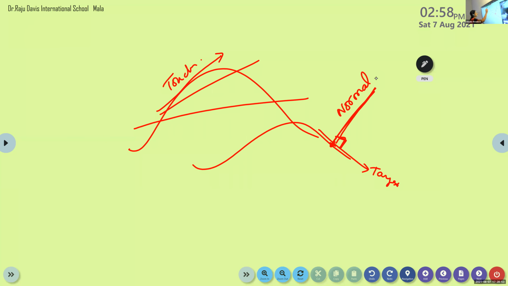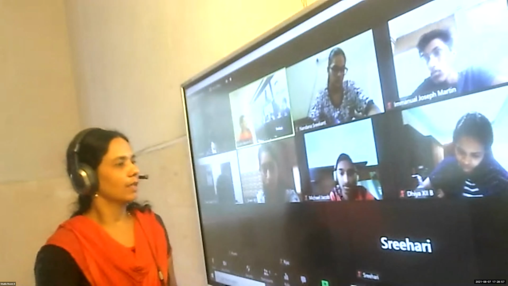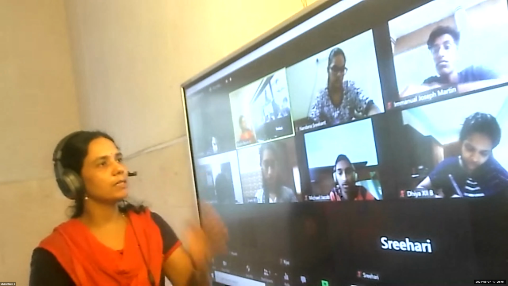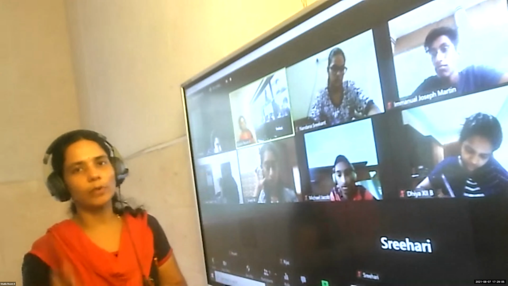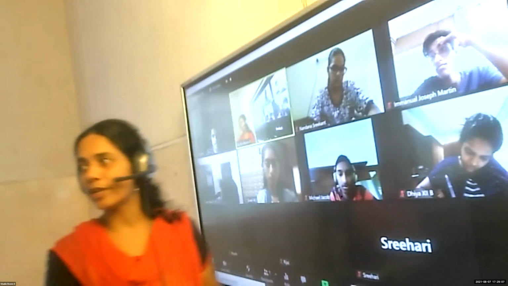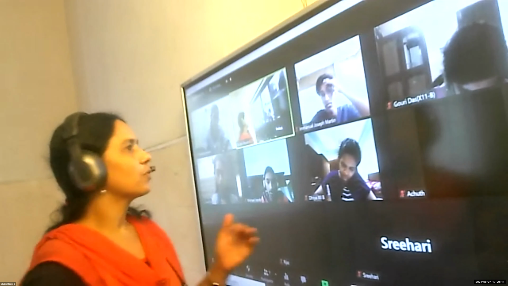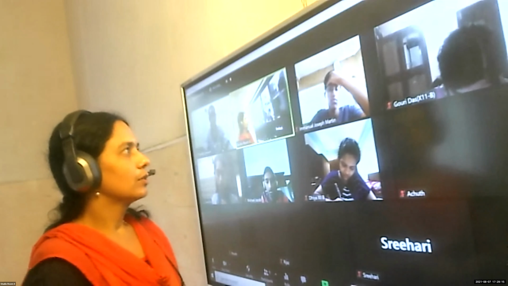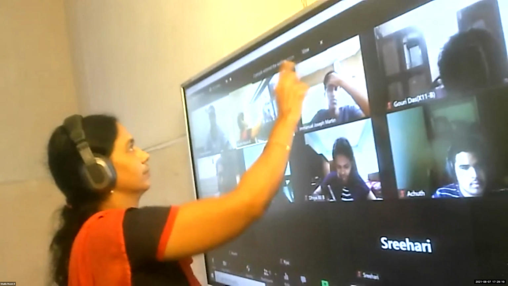So tangent means a line which touches a given curve at a point. And what about normal? Perpendicular to the tangent. The line which is perpendicular to the tangent we call the normal. In this section we are going to learn how to find the equation of tangents and the equation of normal. Before finding the equations, we are going to learn about slopes.